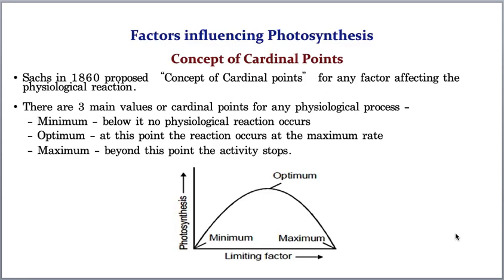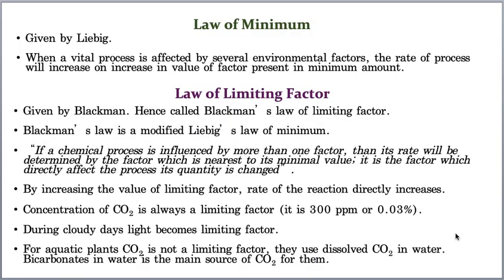Now let us take one more concept. The second concept is the law of minimum, and the third concept is the law of limiting factor. Why am I telling these two simultaneously? Here you need to understand this point, otherwise you will get confused. The third concept of factors of photosynthesis is the law of limiting factor. The secret is that both the law of limiting factor and the law of minimum are the same. This is the point you need to understand.